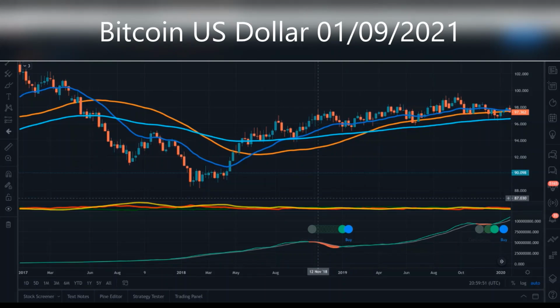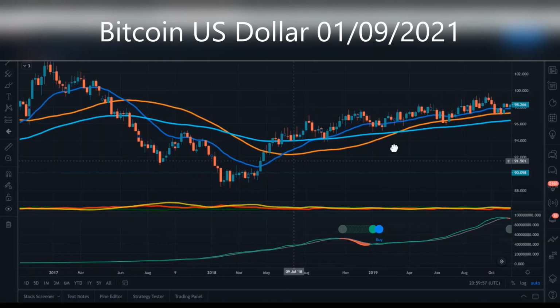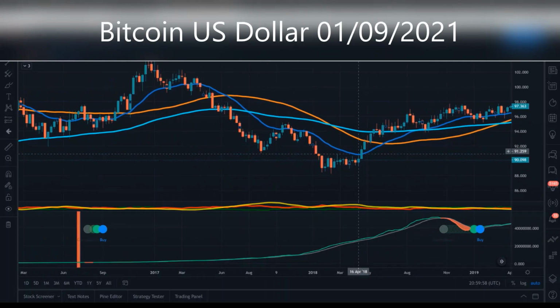So let's see. The US dollar price was sitting all pretty here at 103, as you can see, and then it went crashing down. It took a year for it to come down. This is the end of 2016 and beginning of 2017, and it came down all the way to what it is today, 89.